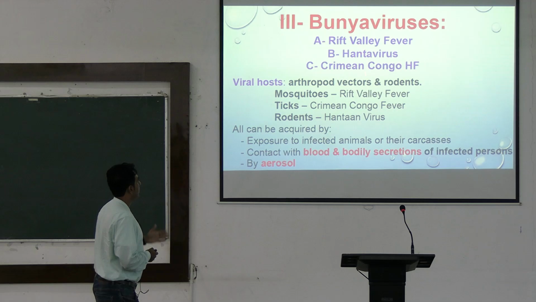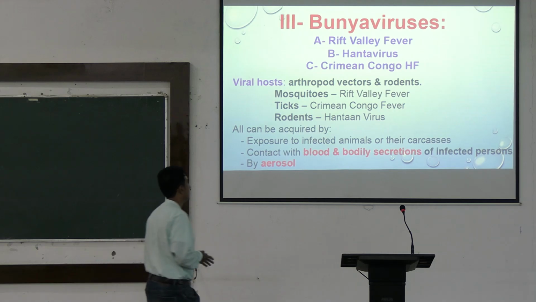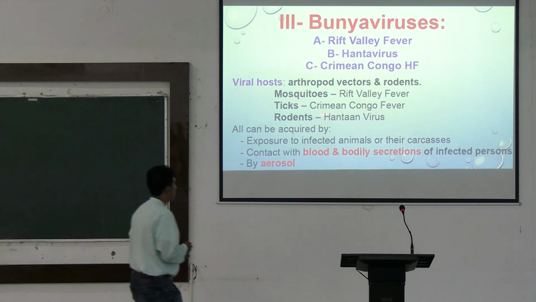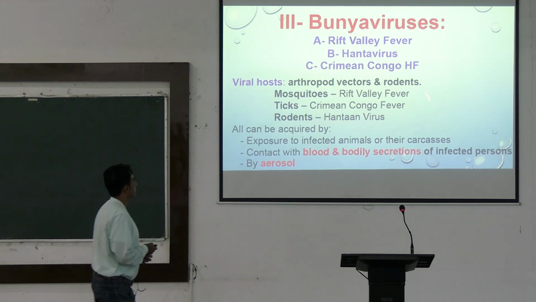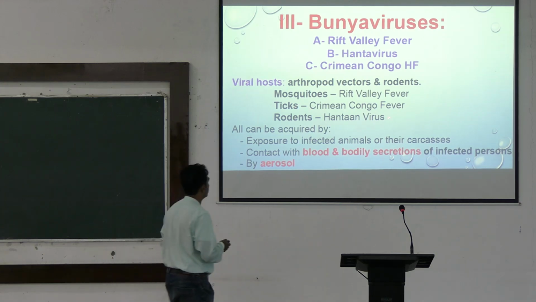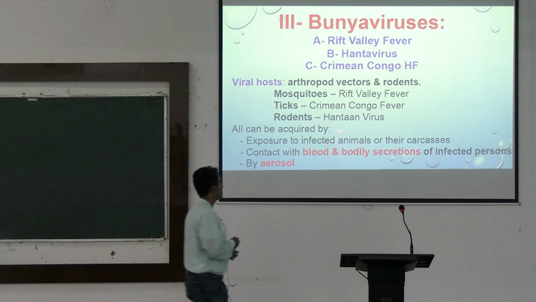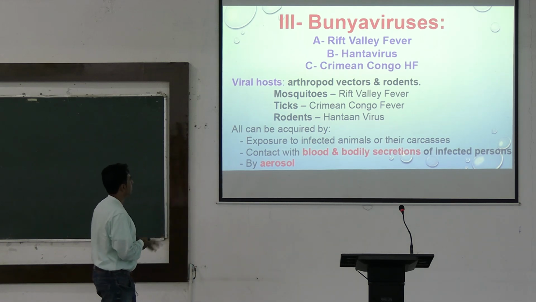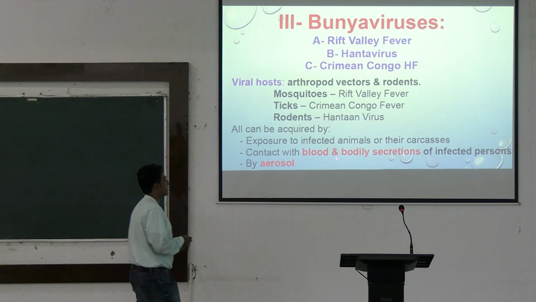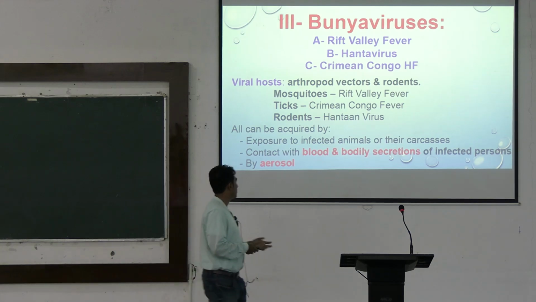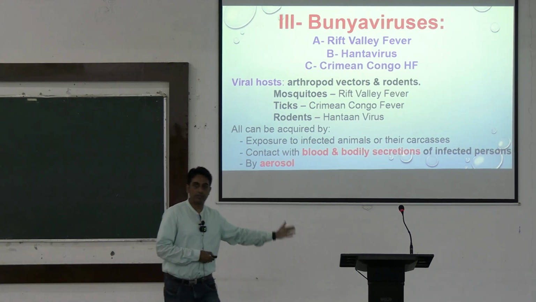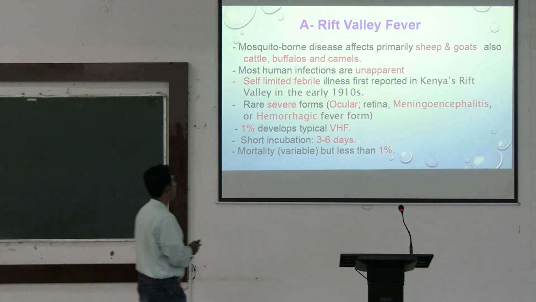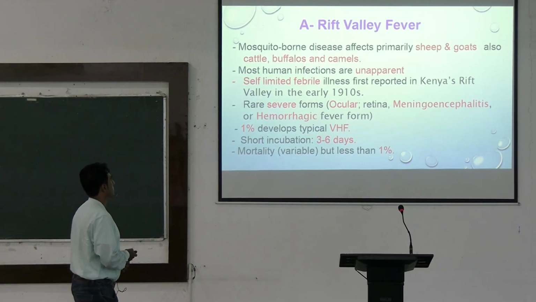These are Rift Valley fever, Hantavirus and Crimean-Congo hemorrhagic fever. Bite of mosquito causes Rift Valley fever. Crimean-Congo fever comes due to bite of the ticks, and Hantavirus is caused due to bite of the rodents. All of them can be acquired by exposure to infected animals or their carcasses, contact with blood or body fluids, and also by aerosols. Rift Valley fever is a mosquito-borne disease.